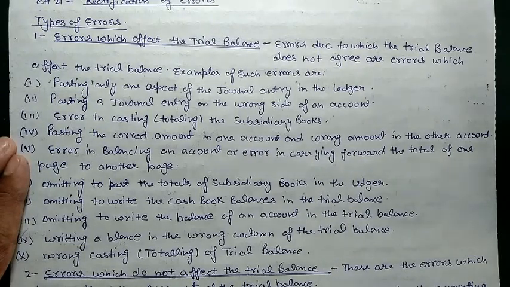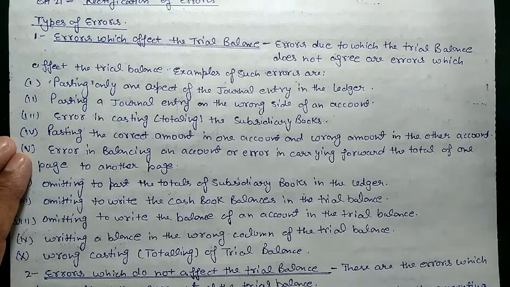Sometimes we make a mistake: we post carriage inward on the debit side and carriage outward on the credit side, so it will affect the trial balance, because when we are posting on the wrong side, it will have a double effect. If the amount is for the debit side and we posted it on the credit side, it will increase the difference by twofold on both sides.